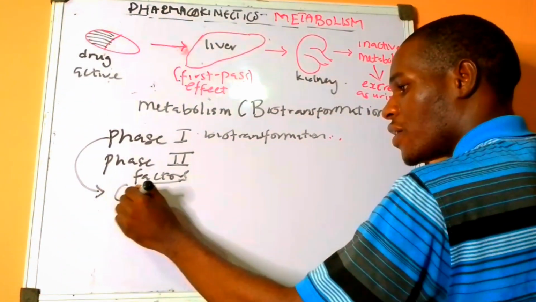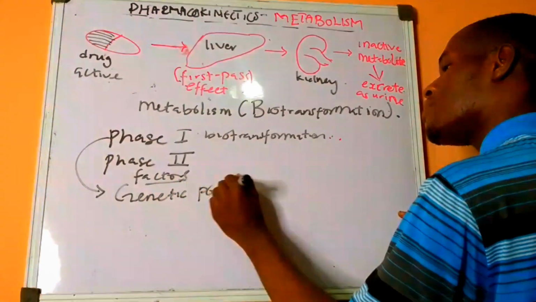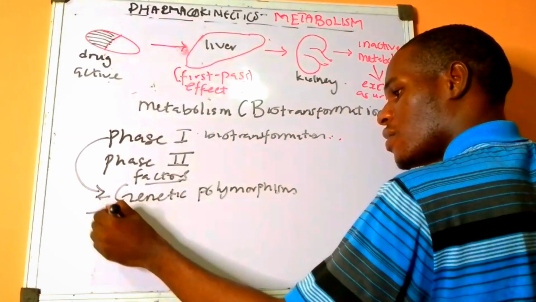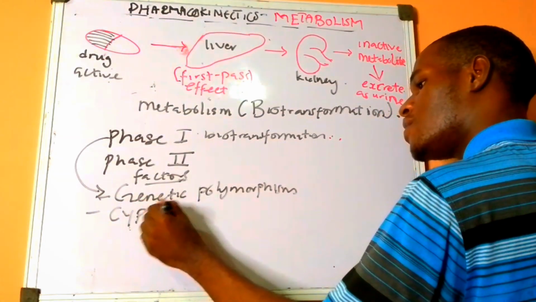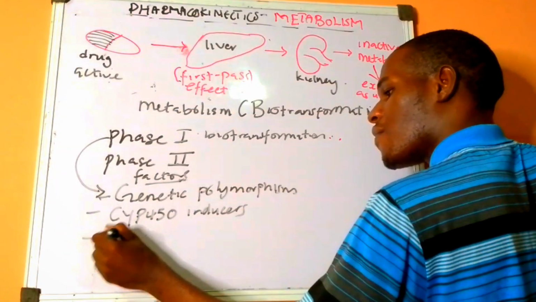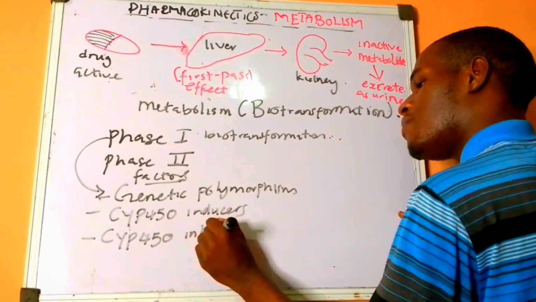We have genetic polymorphism, we have CYP450 inducers, and we have CYP450 inhibitors.